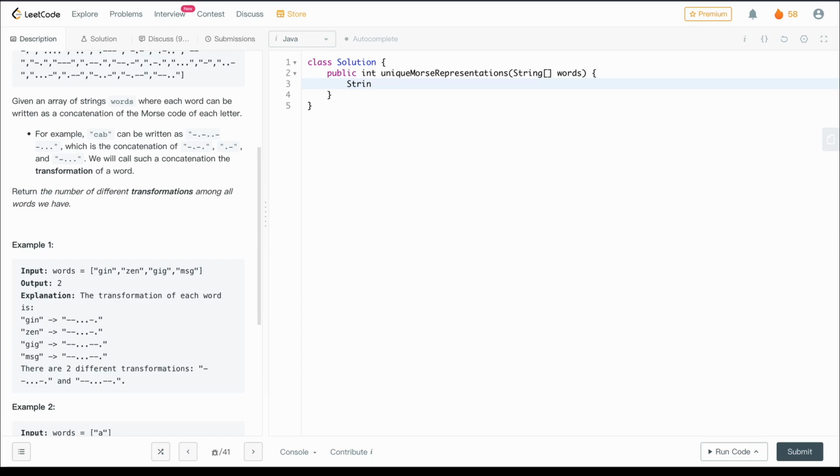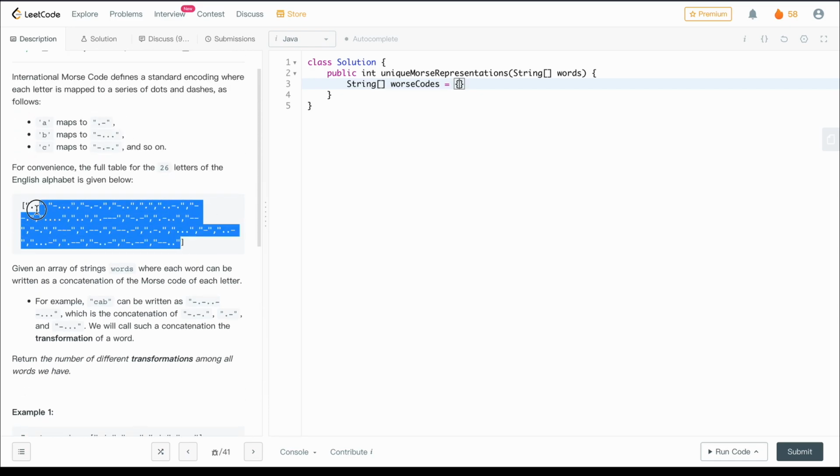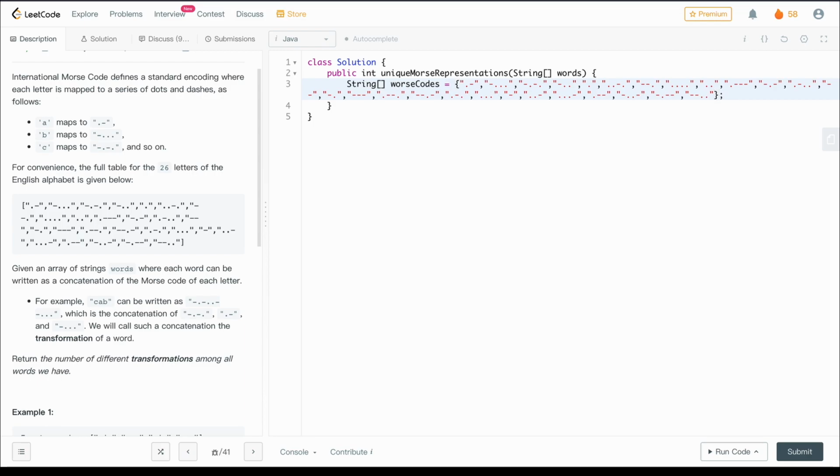First of all, let's build an array which will contain the Morse code for each of the characters. So we will copy the Morse code for each character, and then let's create a set. So it will be a new set.